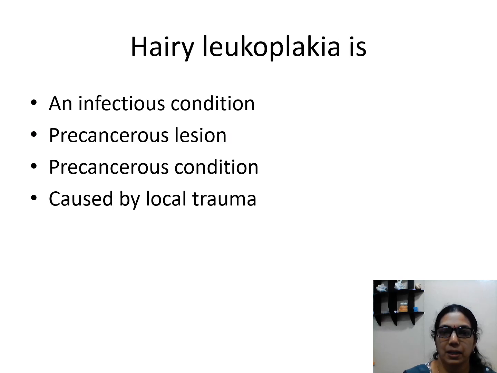Next is hairy leukoplakia. Again a question on hairy leukoplakia. We discussed it appears mainly on the lateral border of the tongue, and it is because of Epstein-Barr virus infection. The question is, what is hairy leukoplakia? Is it an infectious condition, a precancerous lesion or condition, or is it caused by local trauma? As we discussed, it is caused by Epstein-Barr virus infection, and it is most commonly seen in patients with HIV infection. So it is an infectious condition.